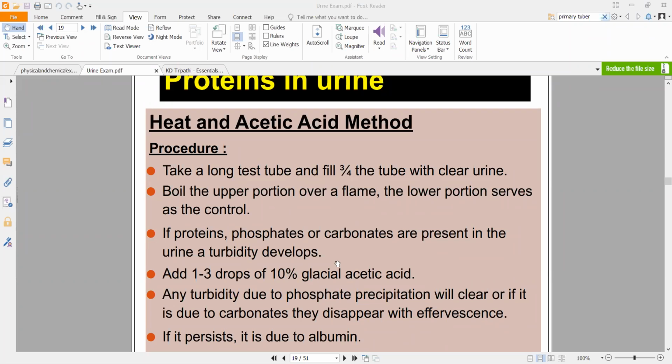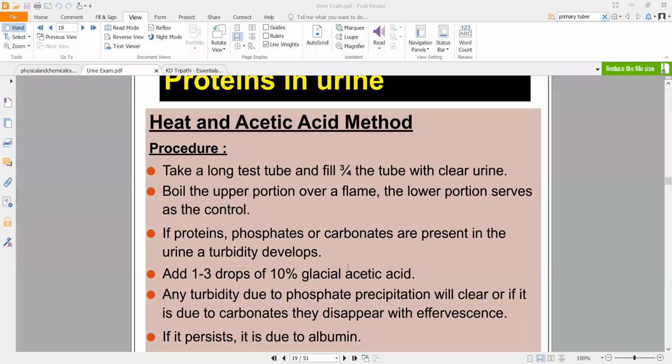If you have ever consumed ENO for indigestion, when you add a little bit of water, immediately a lot of gas is released. That reaction is effervescence, bubbles being formed. So if you have carbonates in your urine causing that turbidity, you will be able to see effervescence.